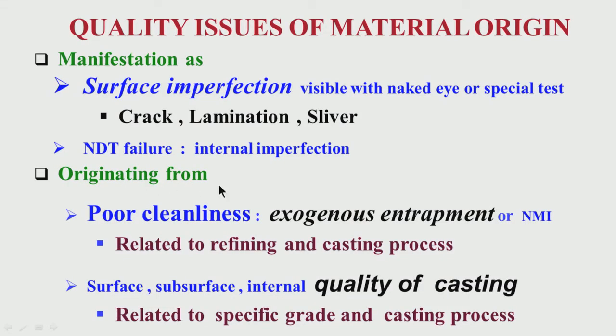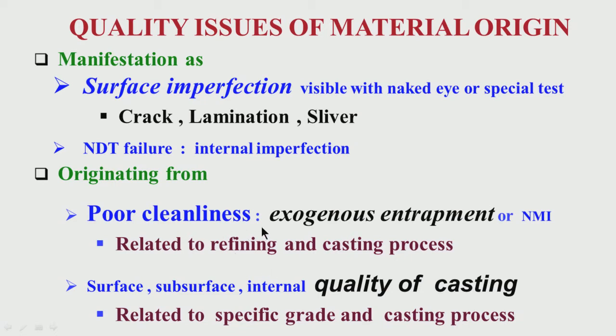When I started this course, I had mentioned that this course basically covers quality issues of material origin. That means the sources which are based on the material, not on the processing, which are causing quality problems. So, I am covering those aspects in this course. Now, I had mentioned that basically there are two broad origins for these quality problems.